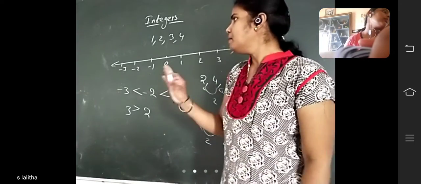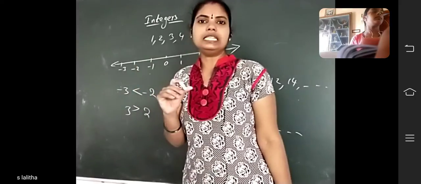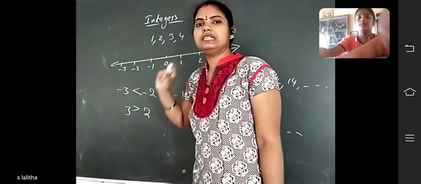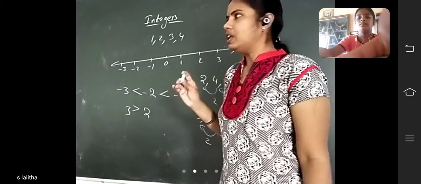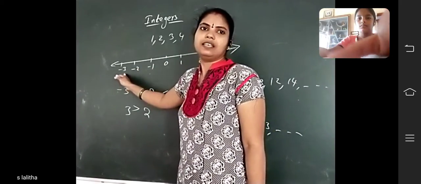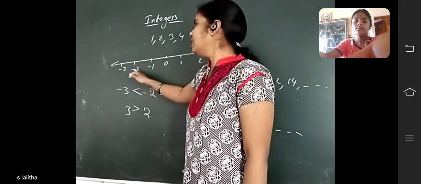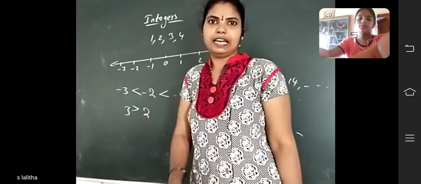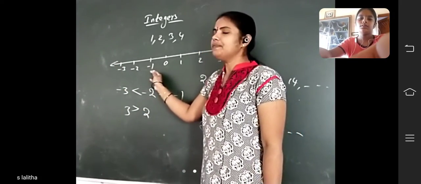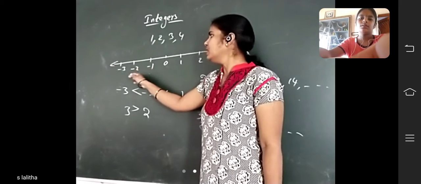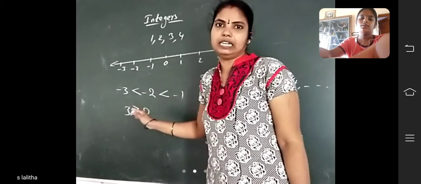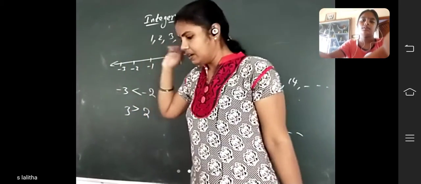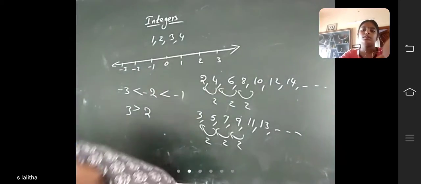Okay, if any number is to the left of that number, it is less. If any number is to the right of that number, it is greater. Did you understand? Suppose minus 3 is here. Minus 3 is on the left of minus 2, so it is less than. And here minus 1: minus 1 is on the right of minus 2, so it is greater. Right side numbers are greater and left side numbers are less. Did you understand now?